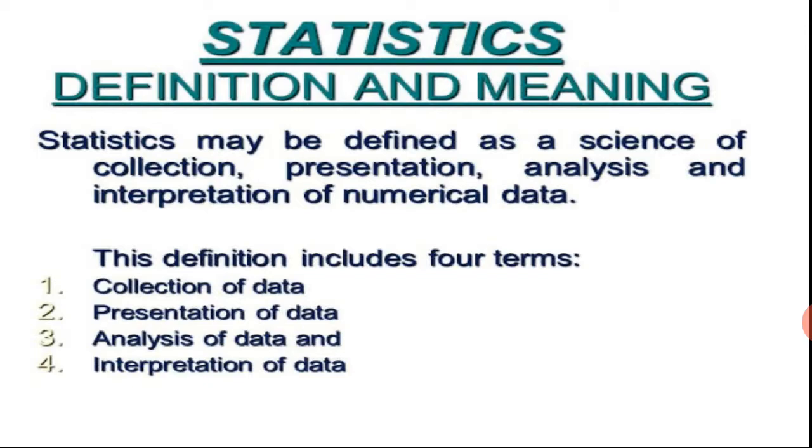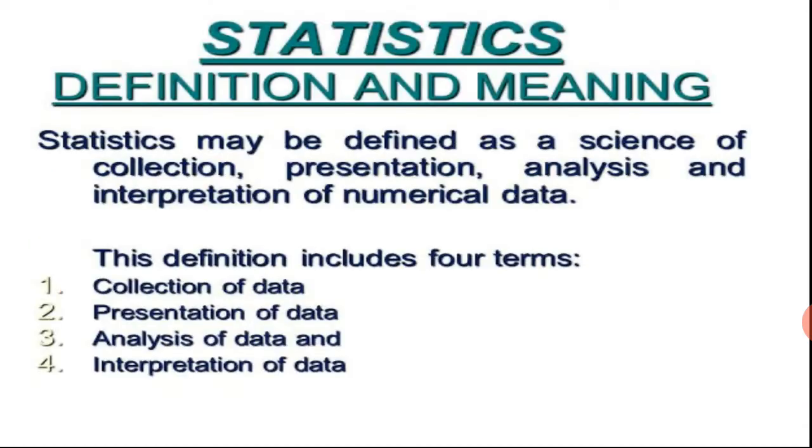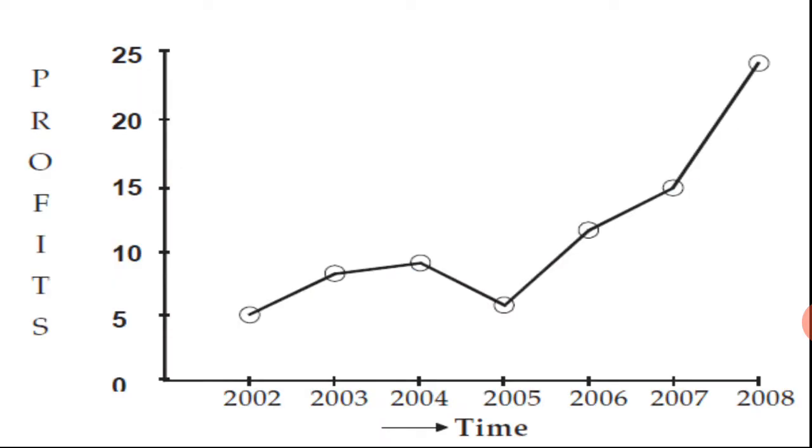Like in businesses, what they'll do is check in 1 year how much profit they got. Like in 2002 they got a profit of 5%, and in 2003 8%. What they are doing, they are presenting it on the graph. By seeing this graph, simply we can say in 2002 we have 5%, in 2003 it is 8%. Suppose how much percent has been increased, 3% has been increased. So by seeing the graph, simply we can say it. No need of writing or presenting anywhere, only on the graph we can see and find out.